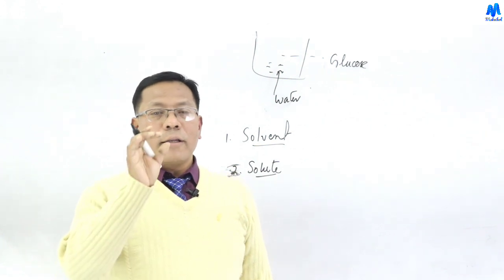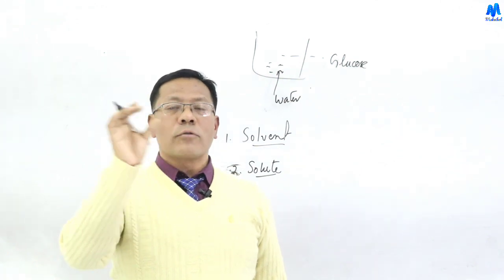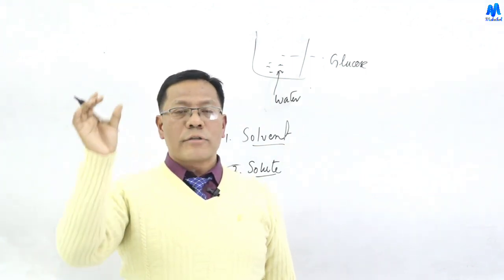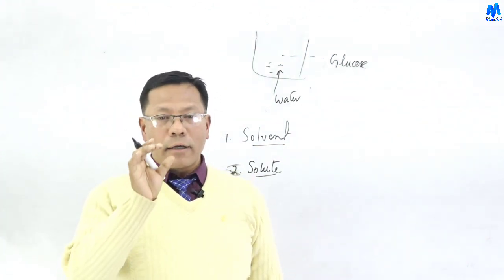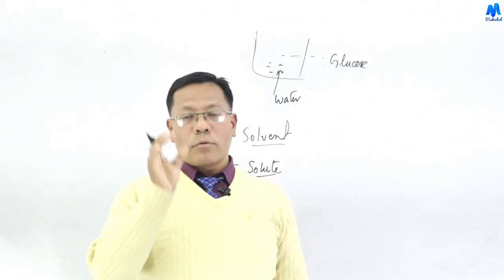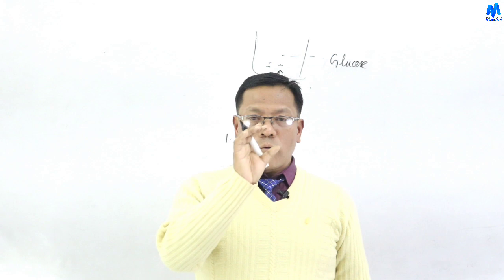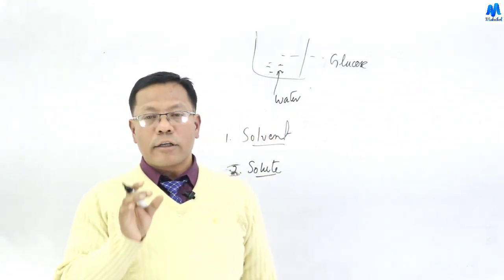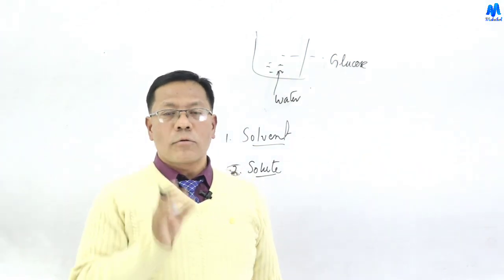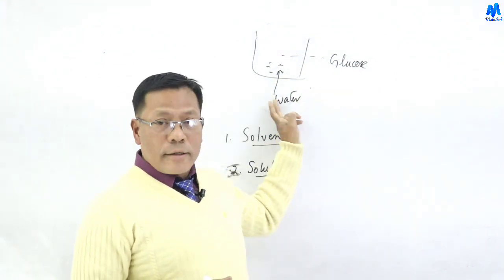Depending upon the number of components present in the solution, we have different types of solution: binary solution, ternary solution, quaternary solution. In class 12, we mainly focus on binary solutions. A binary solution is a solution which contains only one solvent and one solute, that is, only two components. For example, the solution of glucose in water is a binary solution.